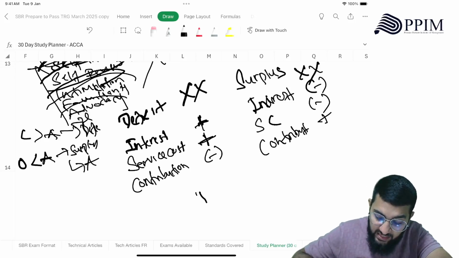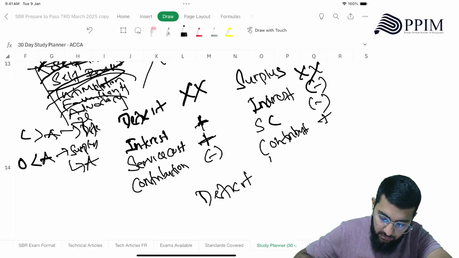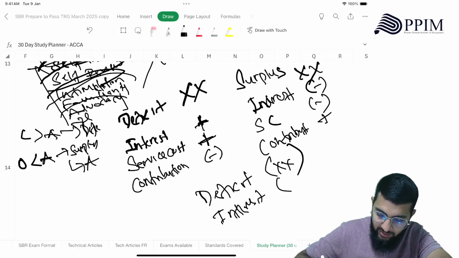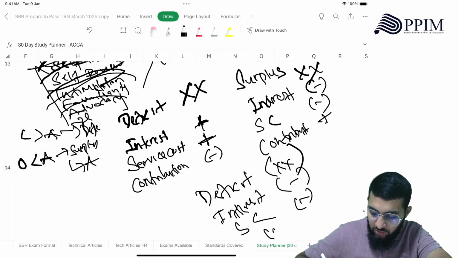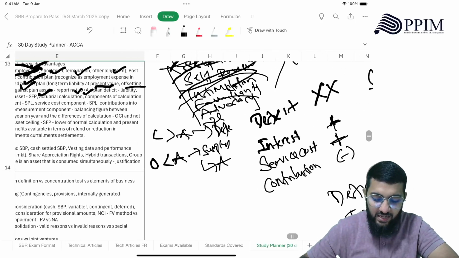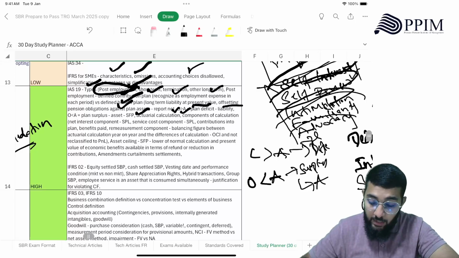If deficit is given in a negative number, then interest also will be deducted, service cost will be deducted, and contribution will be added. So this you need to remember clearly, right, to face any sort of IAS 19 questions.